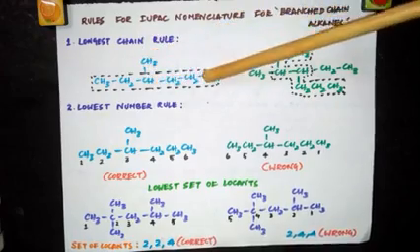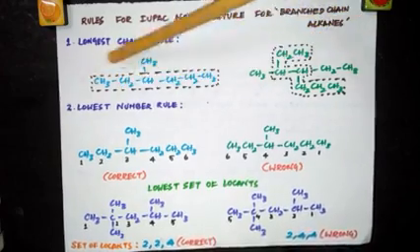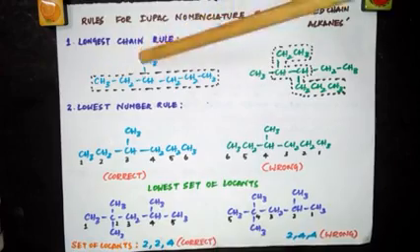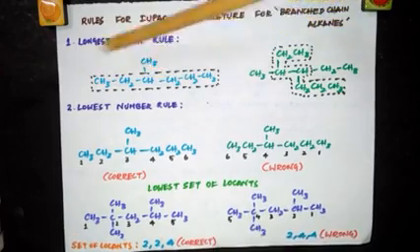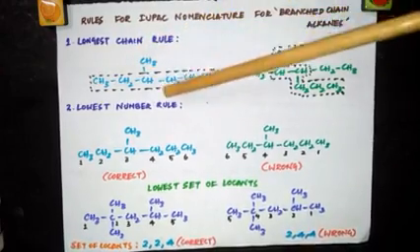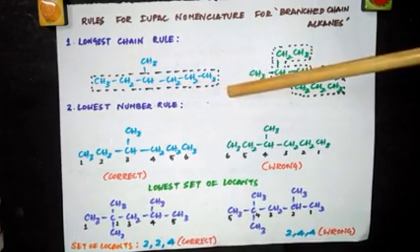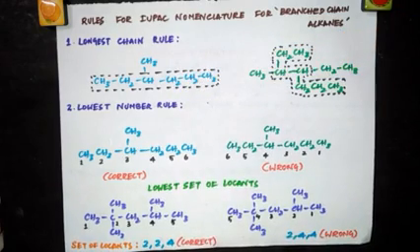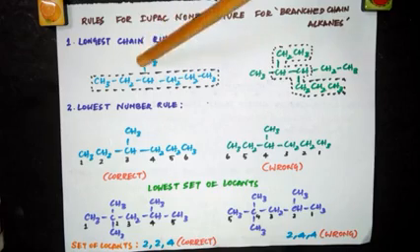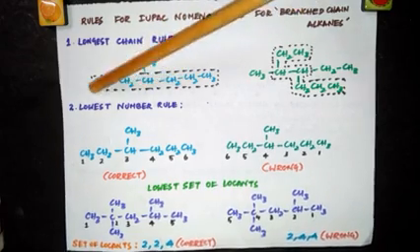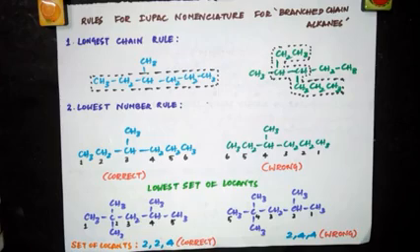See, when you are taking this as a parent chain, 2 carbon atoms, this will be called an ethyl substituent. If you are taking this as the parent chain, this will be taken as a substituent, which will be called propyl, 3 carbon atoms. Propyl, these are all substituents. If it is the alkane, you call that ethane, methane and propane. If it is a substituent where one hydrogen atom is removed, then we call that methyl, ethyl and propyl. But you cannot choose this or this as the parent chain because it is not the longest chain.